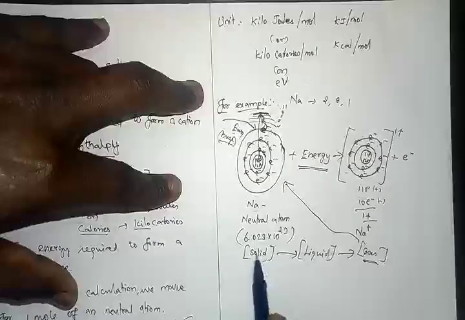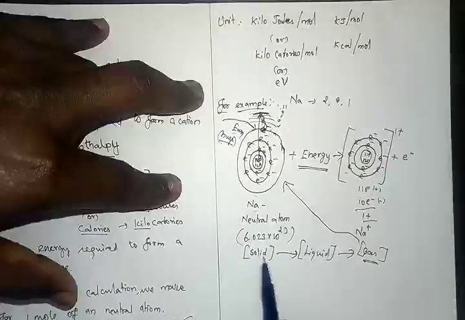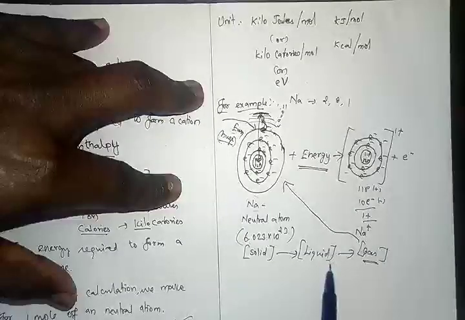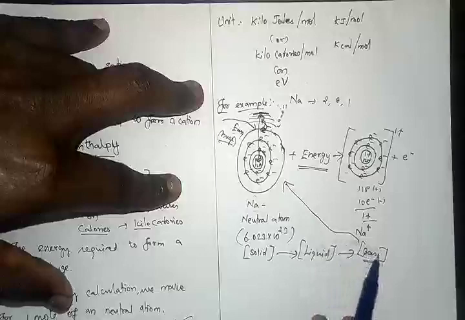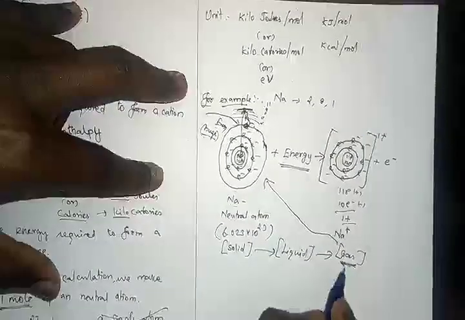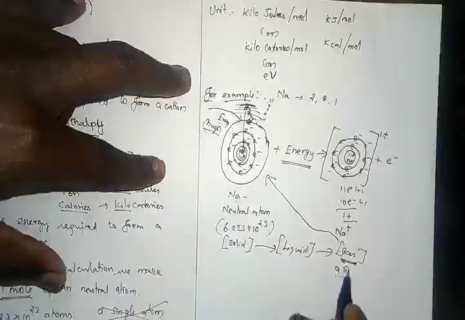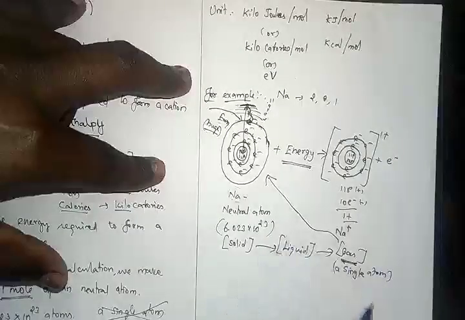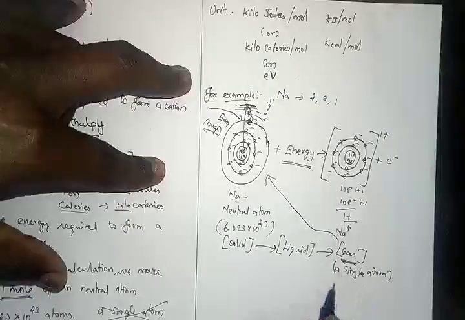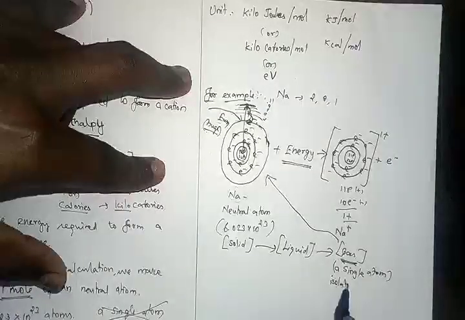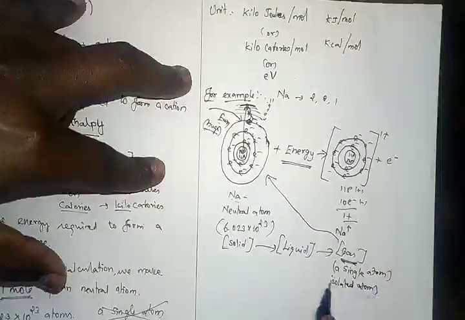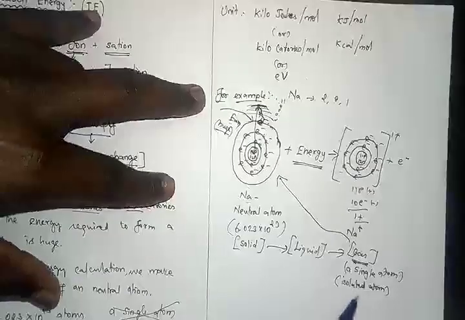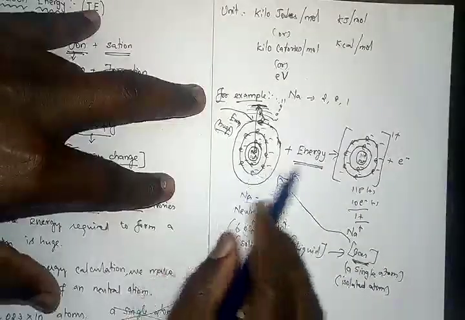So when you supply energy, the interparticle force in the solid breaks, and then coming to the liquid, again the same interparticle force breaks, and coming to the gas, in the gaseous form it will become a single atom. Remember, we call it a single atom. Gaseous means there is no force of attraction. Remember, we call it an isolated atom. Isolated means separated from the contact of others. That is the reason, my dear children, the isolated atom participates in the formation of cation.